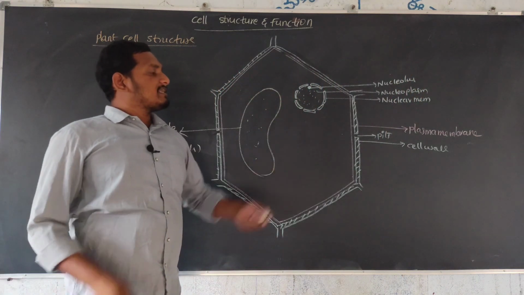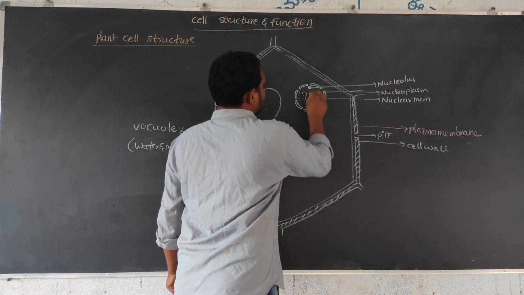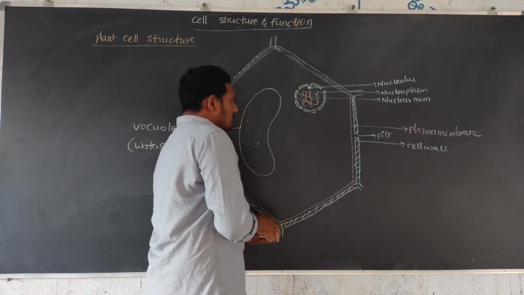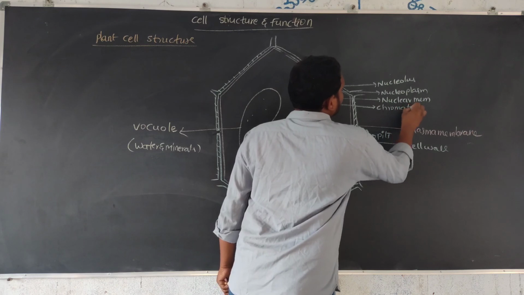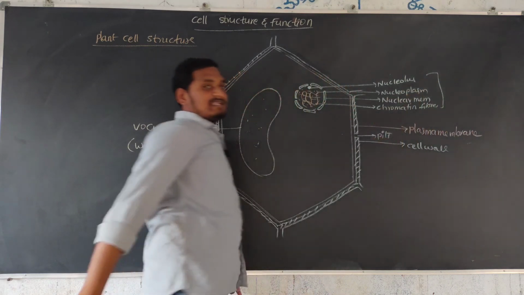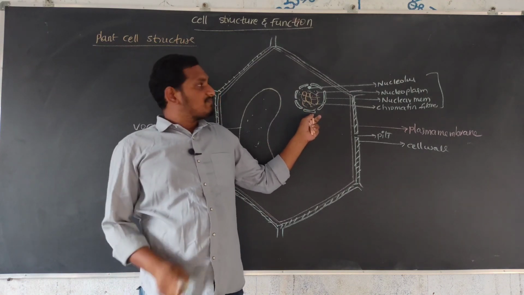Next, inside the nucleoplasm, thread-like structures are observed. These thread-like structures are mainly called chromatin fibers.